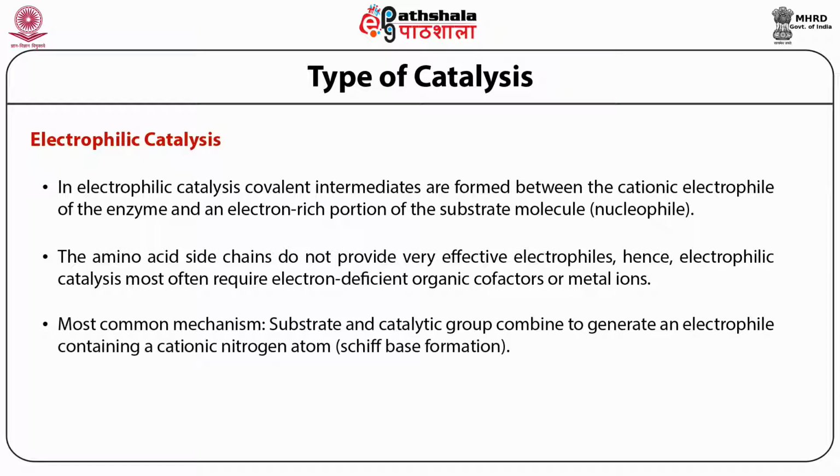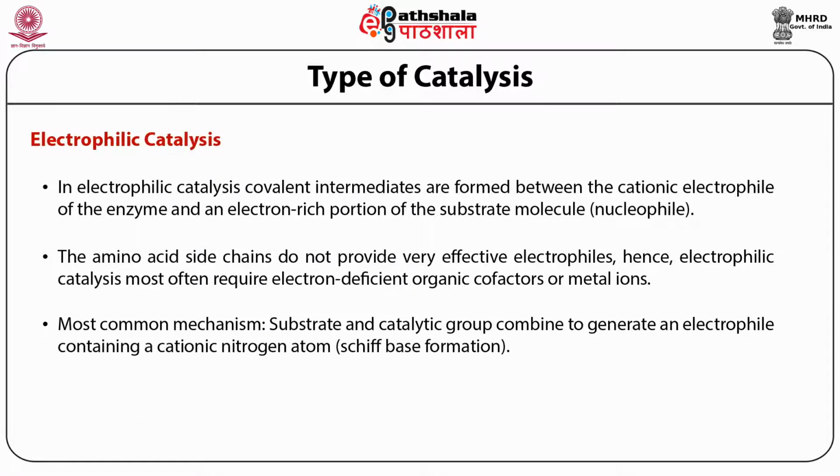The most common mechanism that electrophilic covalent catalysis involves is the involvement of the cationic nitrogen atom present in lysine.